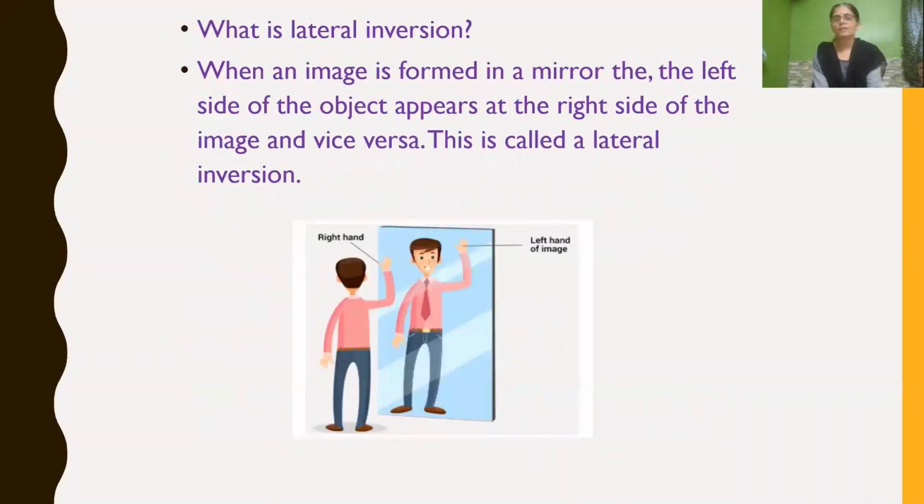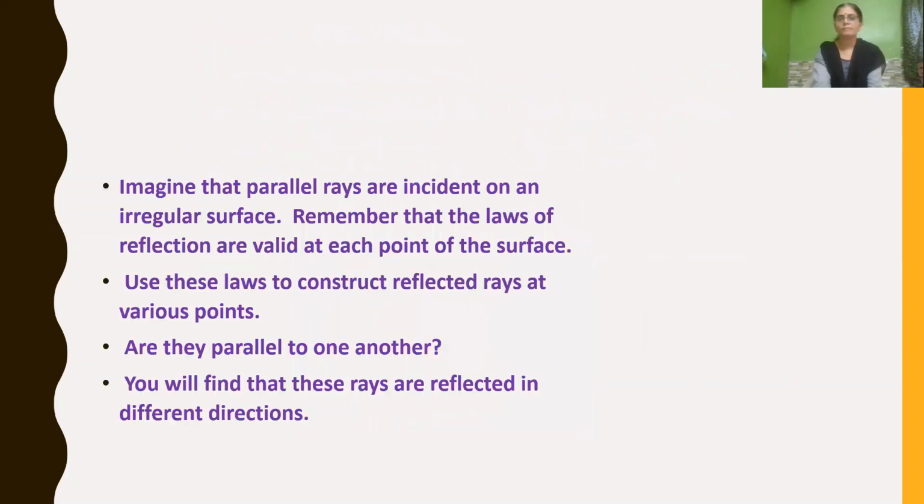Then what is lateral inversion? When an image is formed in a plane mirror, the left side of the object seems to be the right side of the image, and the right side of the object appears to be the left side of the image. This is called lateral inversion. Now, if we proceed, suppose we imagine parallel rays that are incident on